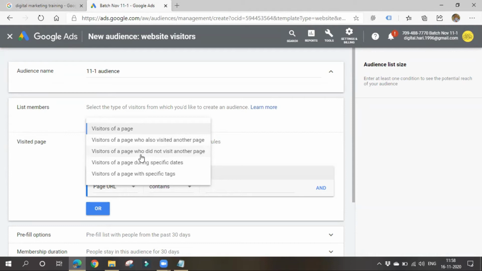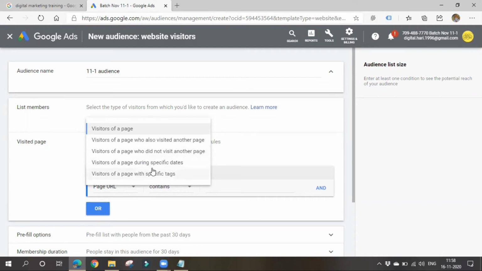If they fill and submit my form or purchase a product, obviously they will be redirected to the thank you page, right? If they have gone to the thank you page, they have already performed some action, so there is no need to show ads to them. So I'll choose this third option mostly, because I'll be targeting visitors who came to my website but didn't visit the thank you page.